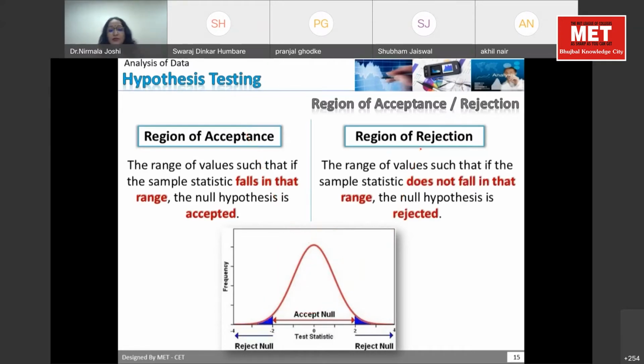Is it clear to all of you? Again, any sample value you have picked up, if it is coming under this area, this is your acceptance level, that yes, it is normal. If it is coming in this area or this area also, this is reason of rejection. So we have to reject it. Your null hypothesis will be rejected and the alternative will be accepted. So this is the rule of thumb.